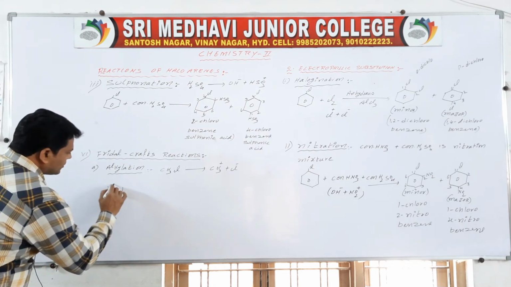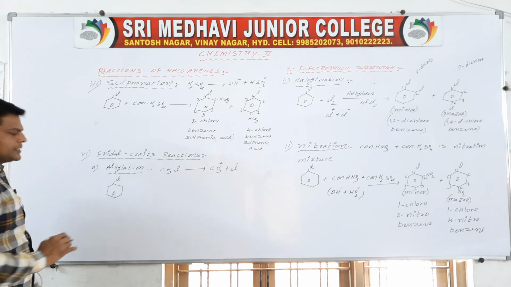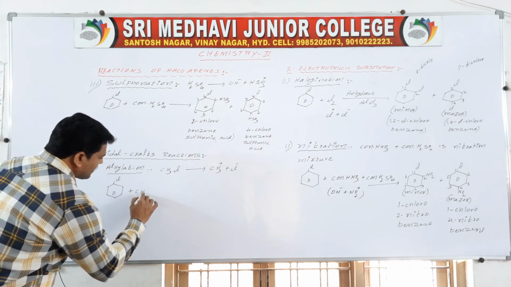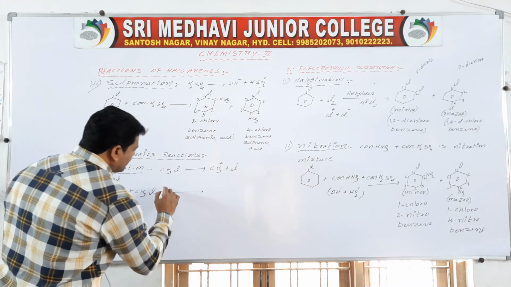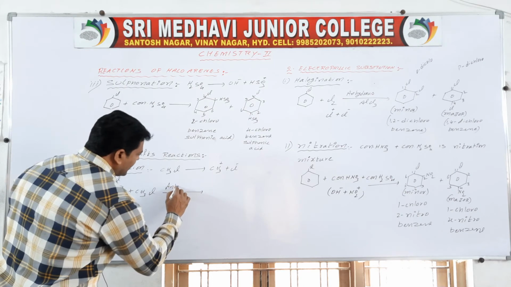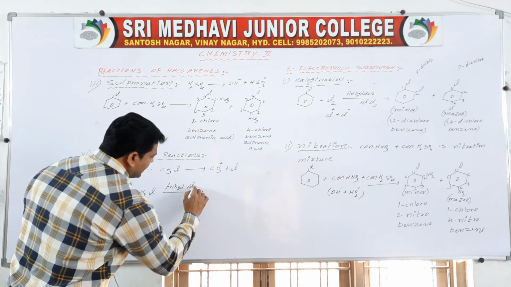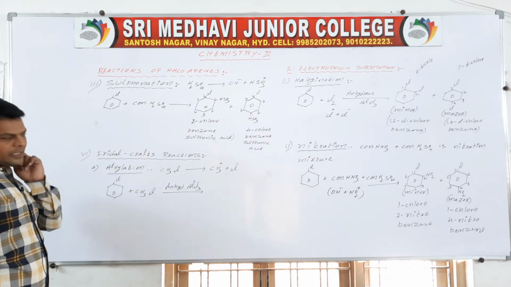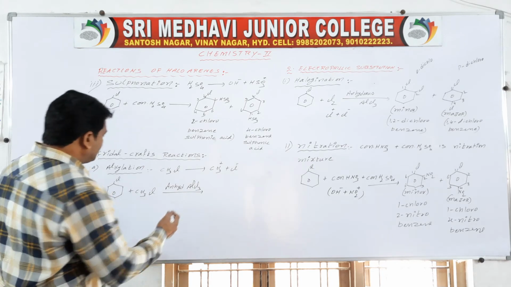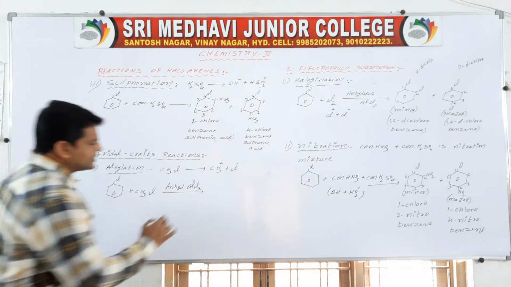Then to the chlorobenzene, if you add CH3Cl in the presence of anhydrous AlCl3, then the CH3 electrophile attaches to the ortho position and para position.